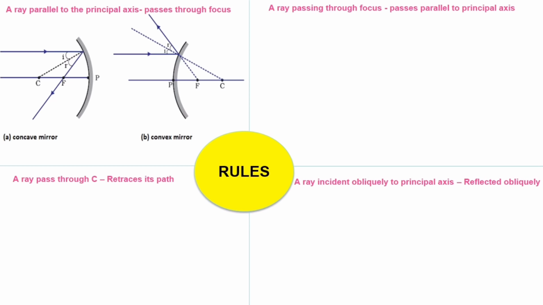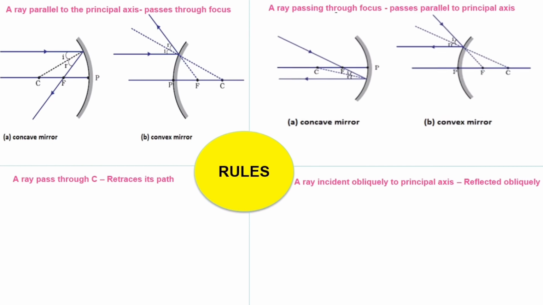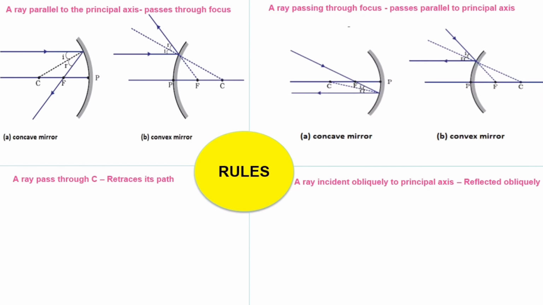Since for a convex mirror the C and F points come on the opaque region, we are supposed to plot like this. The second rule is, when a ray of light passes through the focus, it will always be parallel to the principal axis after reflection. That's what this diagram explains. For a concave mirror, when a ray of light passes through the focus, after reflection the reflected ray moves parallel to the principal axis. For a convex mirror, when a ray of light is directed toward the focus, imagine it touching the focus, then it will be parallel after reflection.